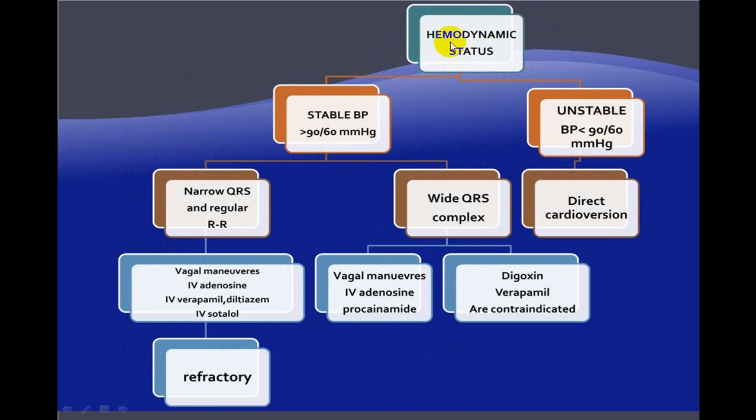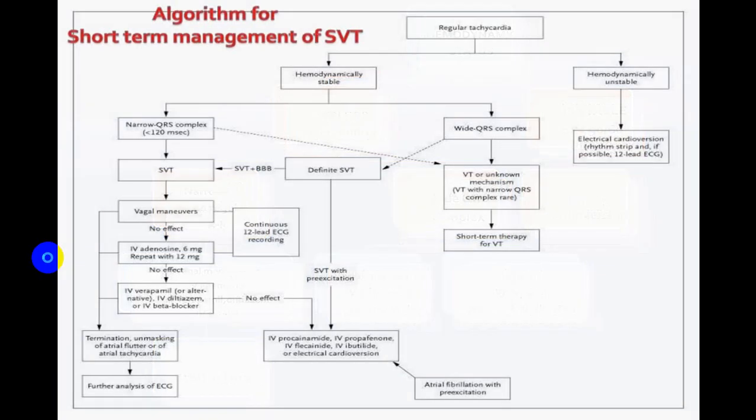So if hemodynamically unstable, always go for direct cardioversion. If it is stable, usually vagal maneuver, adenosine, followed by verapamil or diltiazem, or now they use a beta blocker, that is sotalol. And if this also does not produce response, it is refractory, you will have to go again for cardioversion, and you might have to go for what we call radiofrequency ablation, depending upon that. This is a small chart showing you short-term management, usually in the hemodynamically unstable and stable variety.